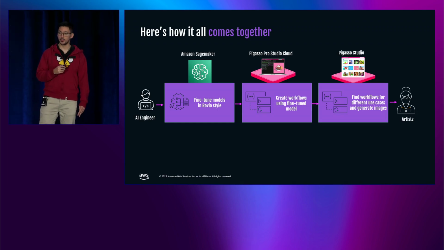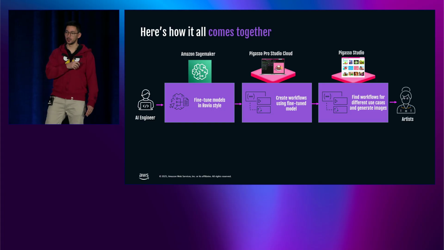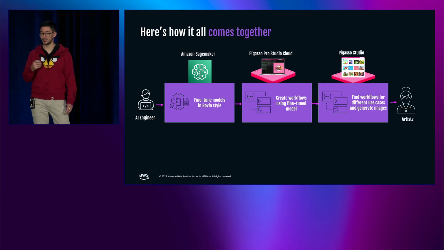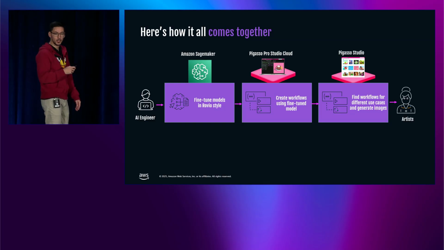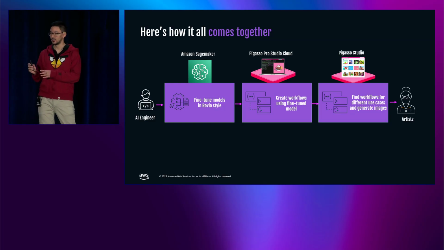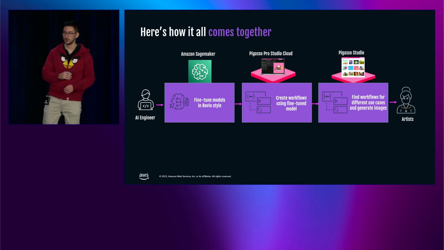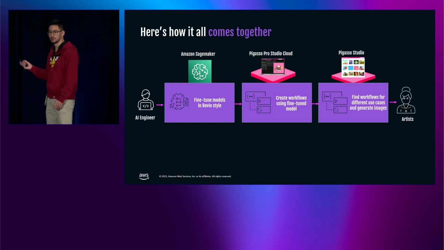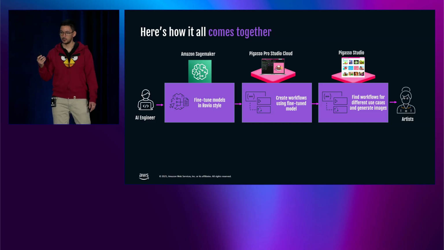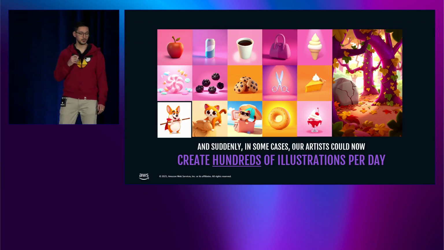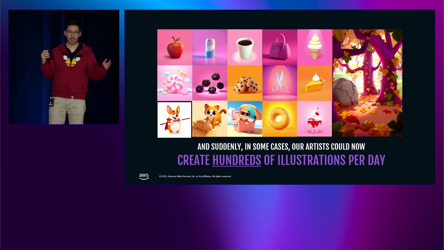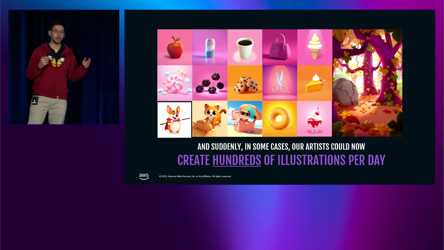So with this, a lot of our artists that were using before Pegaso Pro Studio Cloud started using Pegaso Studio because it was much simpler and they could generate things way faster. They only had to go to Pegaso Pro Studio Cloud when they really had really complicated use cases that required that extra control. And Pegaso Studio is just a frontend built on React with Cloud Code, but the backend is still our fine-tuned models and our workflows in Pegaso Pro Studio Cloud. So suddenly, in some cases, our artists could generate hundreds of illustrations per day. And I would say that's pretty extraordinary.